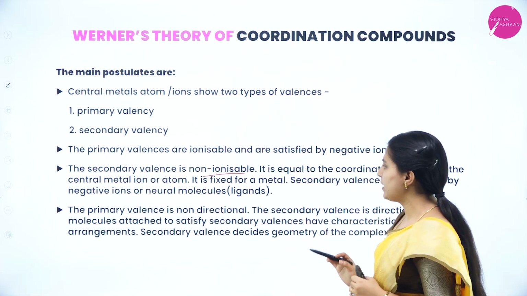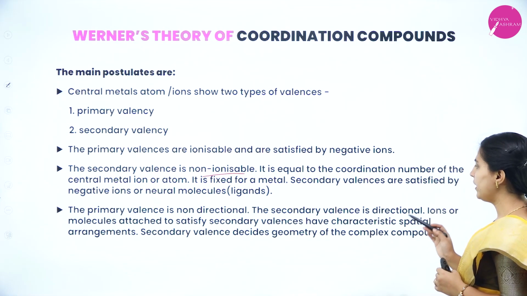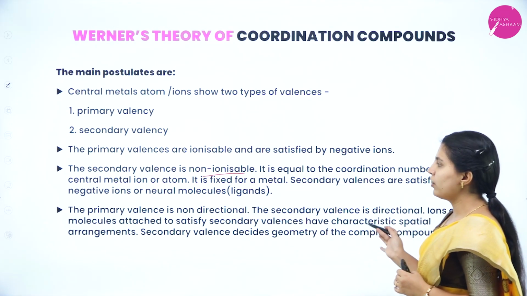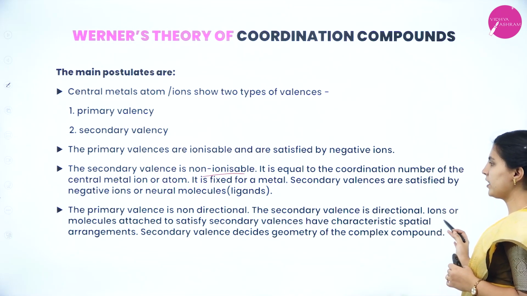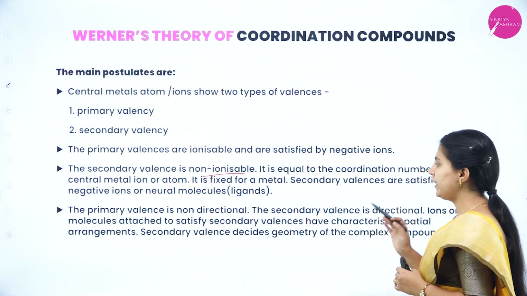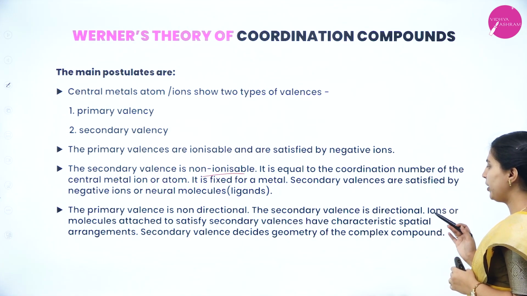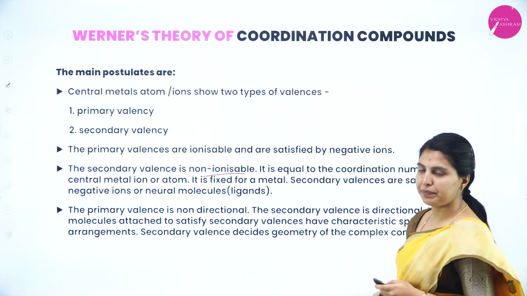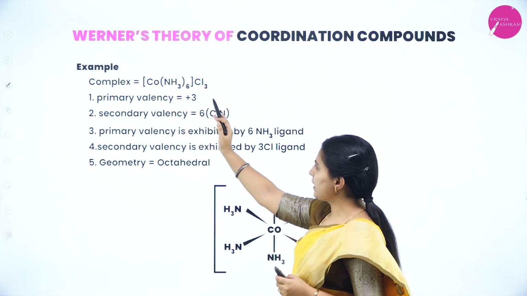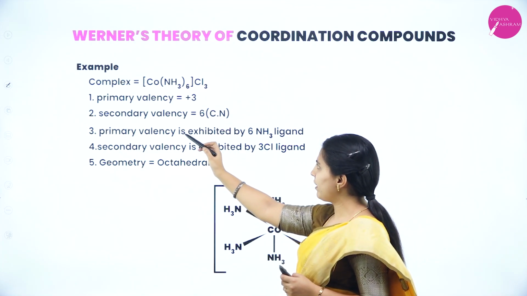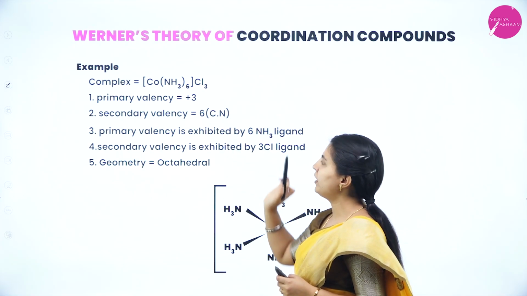The primary valency is non-directional. The secondary valency is directional. Ions or molecules attached to satisfy secondary valencies have characteristic spatial arrangements. Secondary valency decides the geometry of the complex compound. See here an example. This is one complex. Primary valency is +3. Secondary valency is 6, which is the coordination number.